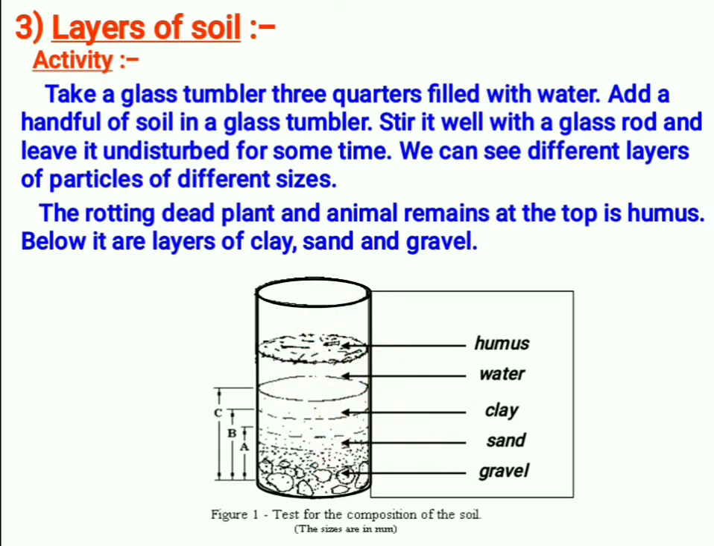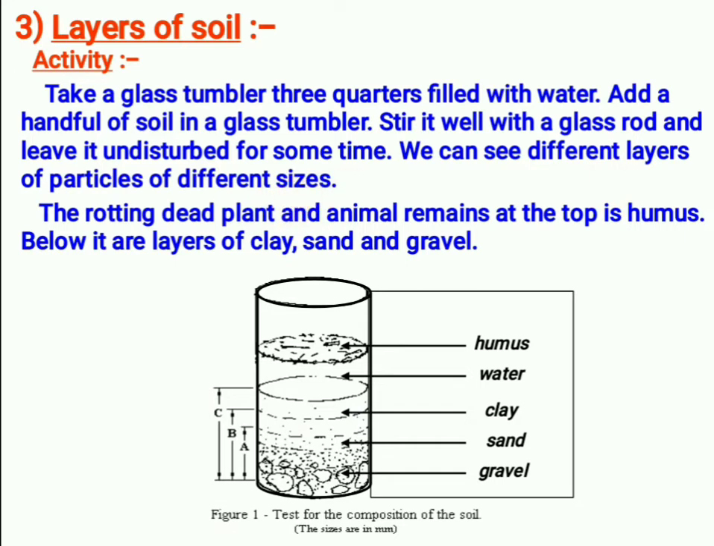We will see. For this activity, what do we have to do? We have to take a glass tumbler and fill it 3/4 with water, and add a handful of soil in the glass tumbler. Stir it well with a glass rod and leave it undisturbed for some time. So very easy. We take a glass tumbler, fill 3/4 with water, and put the soil. Stir the water very nicely, and keep this tumbler undisturbed for some time. We will see different layers of particles of different sizes.